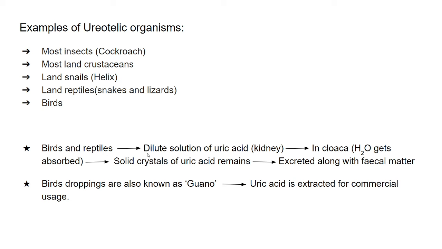So in the cloaca, all the water gets absorbed, and what remains is only solid crystals of uric acid. That is why many times, when we see the droppings of birds or the excretory materials of lizards, we find there is something whitish along with the regular fecal matter. The fecal matter color can be black, brown, or greenish, but there is something white also along with that.